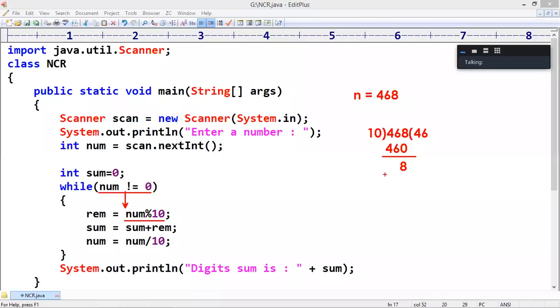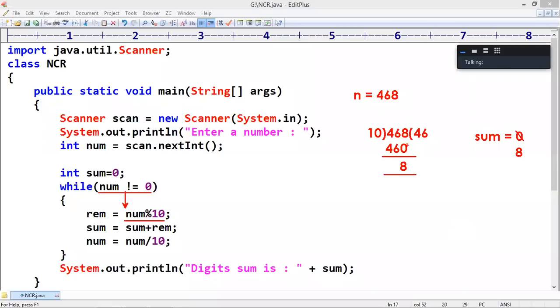That is the remainder, right? 8 is one digit. Please add that digit to the sum. Initially, what is the sum value? 0. 0 plus remainder 8. That 8 will be added here.